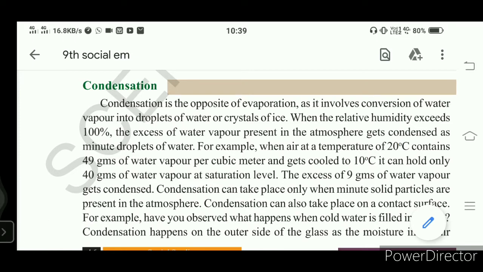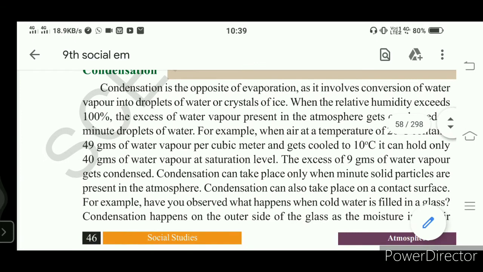Condensation takes place when the saturation level starts. What is meant by saturation level? When relative humidity reaches 100 percent. What is meant by 100 percent?